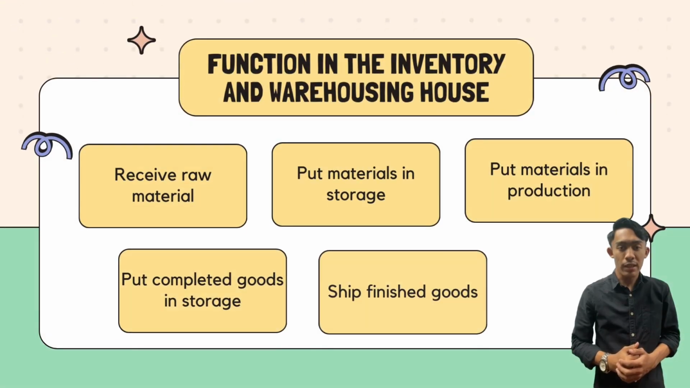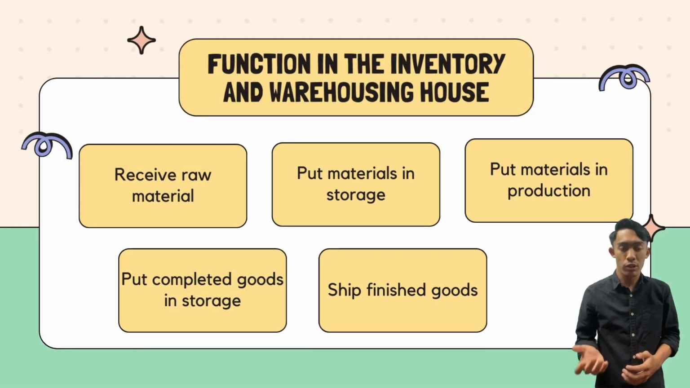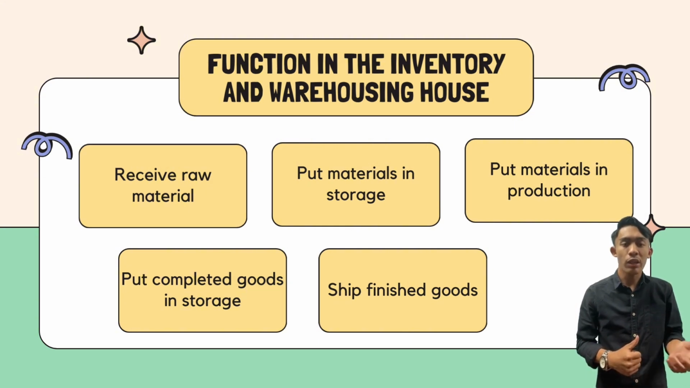Now, I want to discuss the related document for each process. Under the process purchase order, the related documents are purchase requisition and purchase order. Receive raw material has a receiving report and vendor invoice.